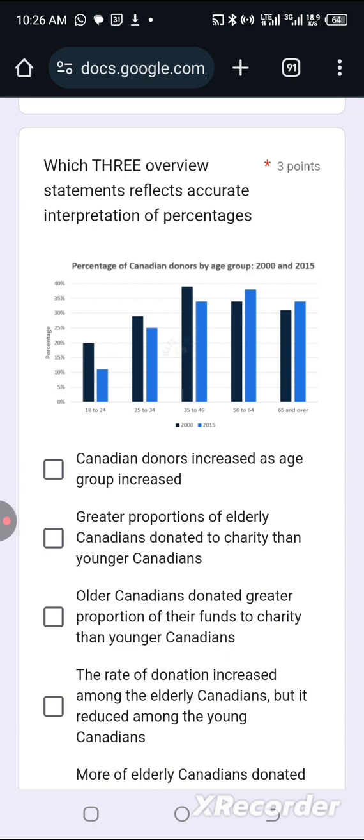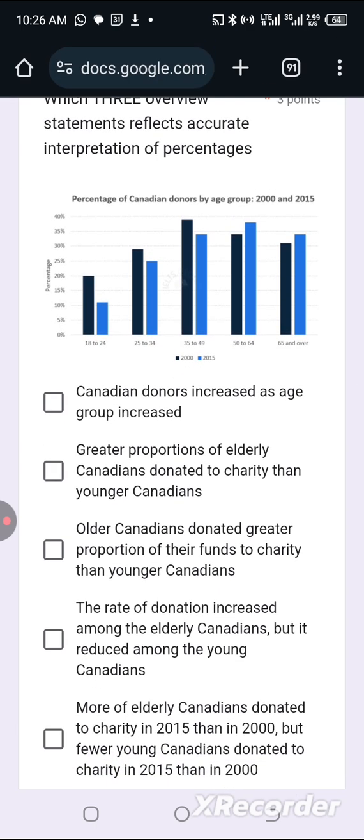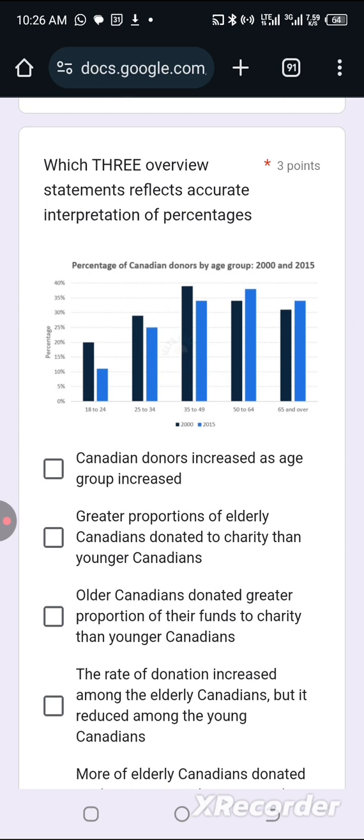Next one. Which overview reflects accurate interpretation of percentages? Canadian donors increased as age group increased. No. This first option is faulty. It looks okay, but I won't pick it first. Let me check the others. Greater proportions of elderly Canadians donated to charity than younger proportions. Yes, this number 2 is better. Number 2 is a better representation of what is in option 1. You can understand my point.